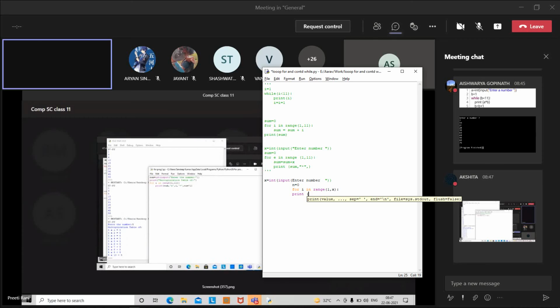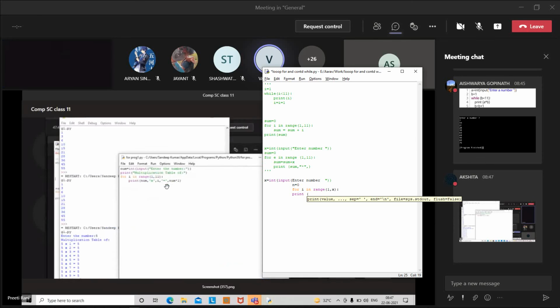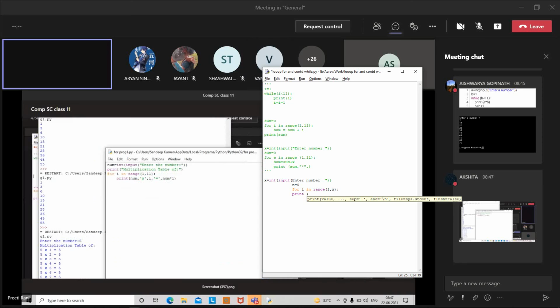Akshita, it is okay, beta? Ma'am, can you please repeat the question? You need to calculate the factorial of a number. See, the answer will be like this: 5 into 1 equals to 5, just like this. According to that output. Can you please tell this?